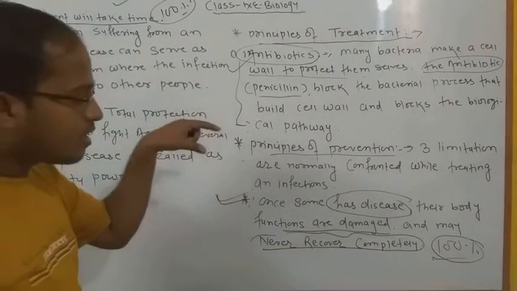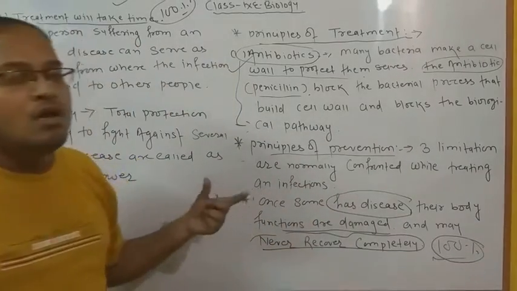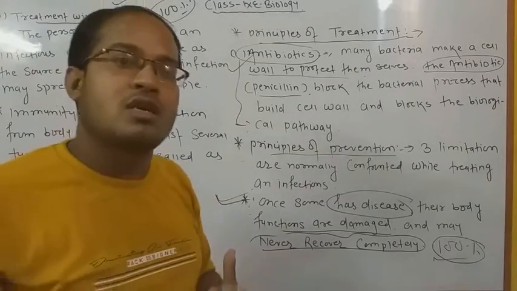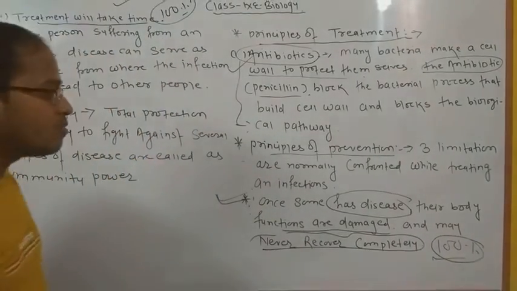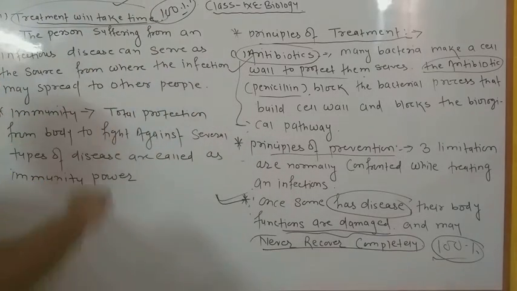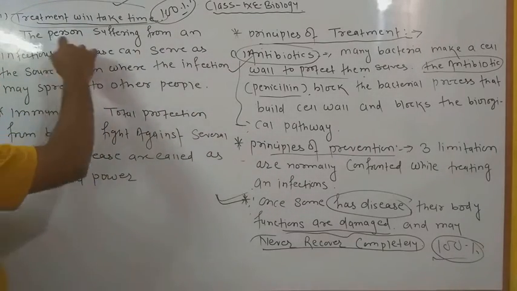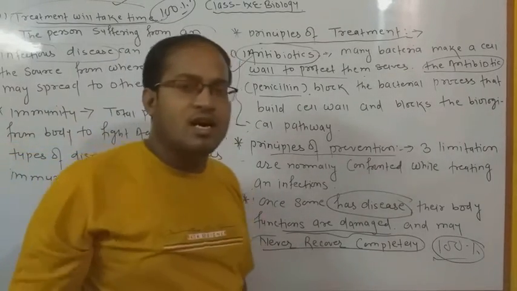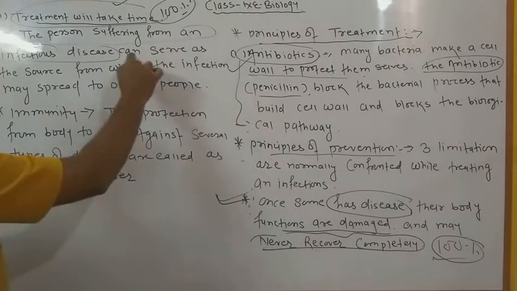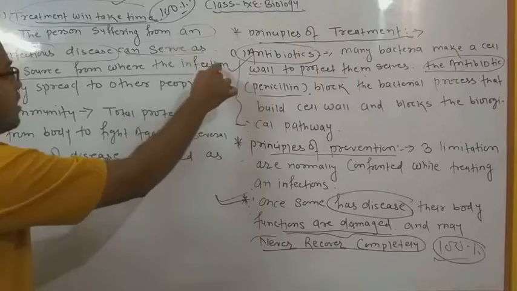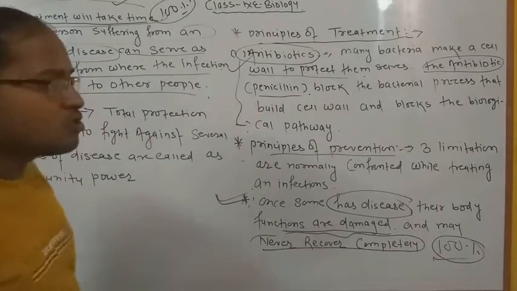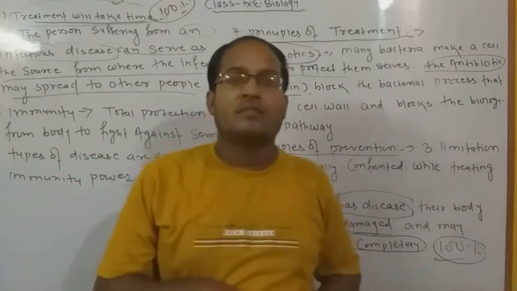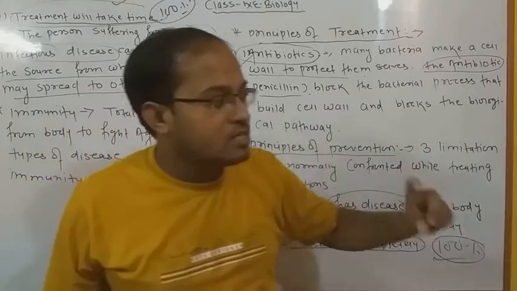ट्रीटमेंट टेक, ठीक है, टाइम जो भी होता है वो बहुत प्रीसियस होता है, और जब तक वो प्रॉपर रिएक्शन नहीं करेगा, कोई भी ह्यूमन बींग्स की कोई भी बीमारी बहुत ही शॉर्ट ड्यूरेशन के लिए नहीं होती है. ठीक है, so most important point, second principle is that treatment will take time. Next, the person suffering from an infectious disease. अगर कोई इंसान किसी इन्फेक्शियस डिजीज का शिकार है, उसको कोई इन्फेक्शन की बीमारी है, and can serve as a source from where the infection may spread to other people. So the most important point is, if any person is affected by coronavirus, it means they are able to spread their disease to their neighborhood.